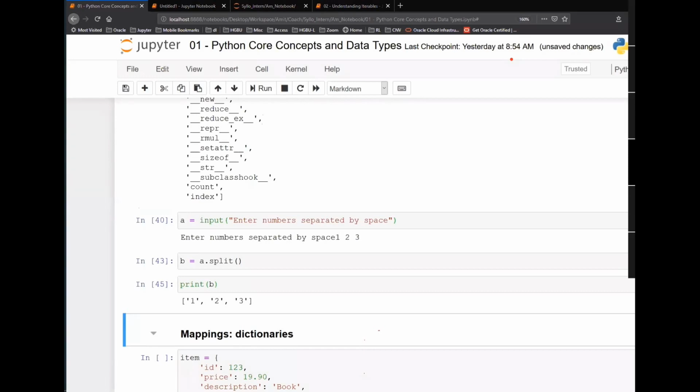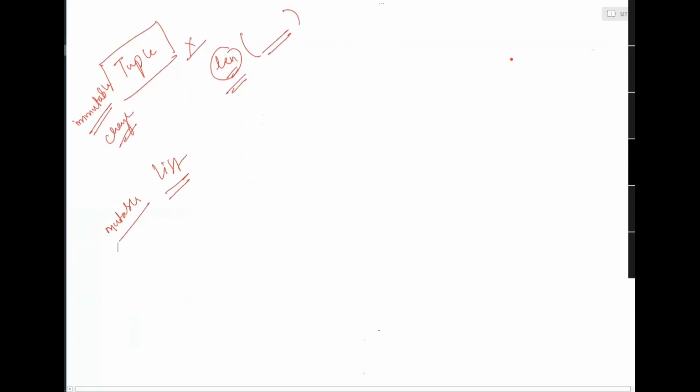You know the indexes are fixed, but in yesterday's class we discussed that your variable, like if I say marks equals this tuple 1, 2, 3, 4, this variable marks knows only about the first index. It doesn't know about anything after that.